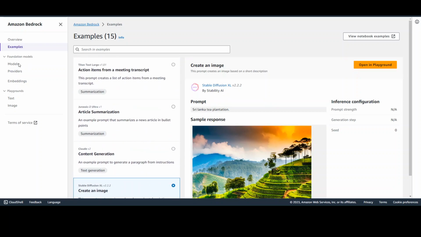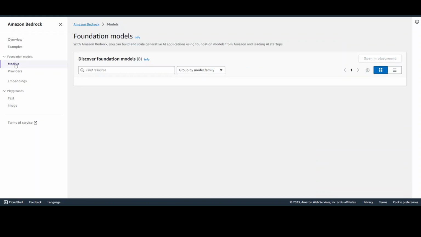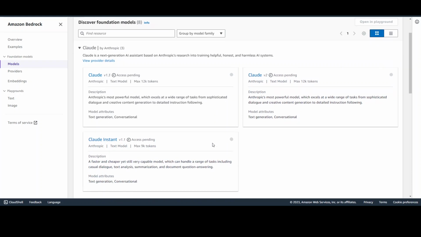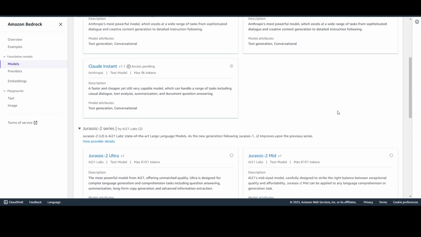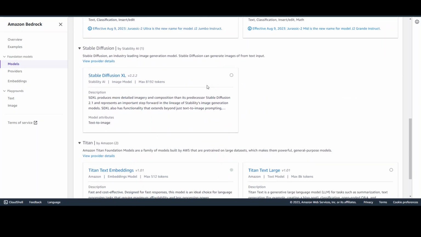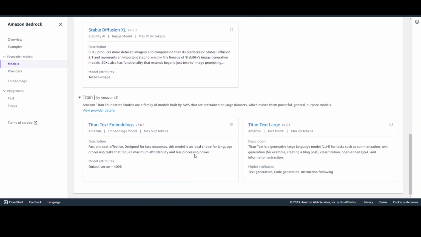Now, if you go to the models here, this is a list of models which is currently being supported by Bedrock, and you need to request access, and then you will get access to a few models. But some are already supplied, such as Stable Diffusion and Titan, and these are the Titan models from AWS.